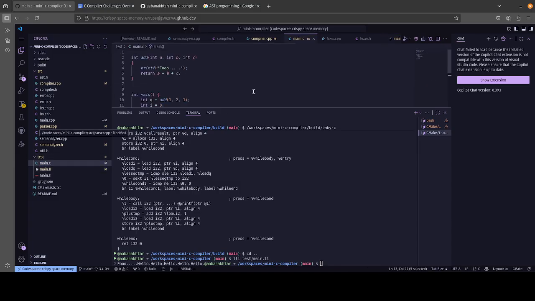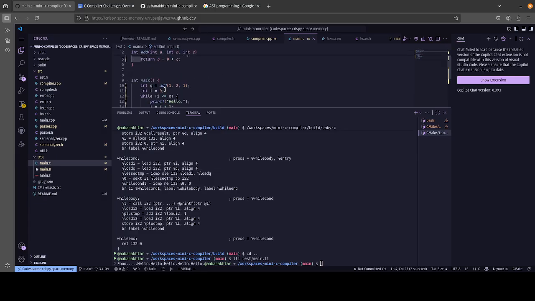As we know, our main.c first calls foo, and it prints out foo because of this add function, and then we get our results. Then we have our while loop, where we know it should run 1, 2, 3, 4, 5, 6 times. Or no, 5 times actually, I'm tripping. Yeah, 5 times, so it will do 1, 2, 3, 4, 5. As you can see, the program is running. You can pause if you want to see exactly what goes into it, but I can confirm for you that it does in fact work.